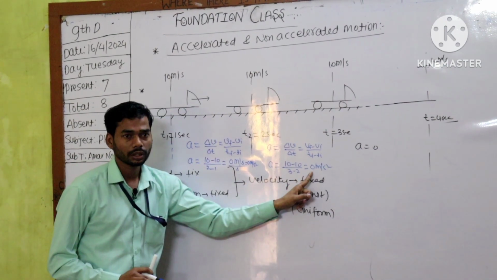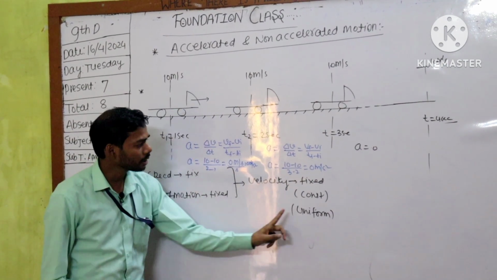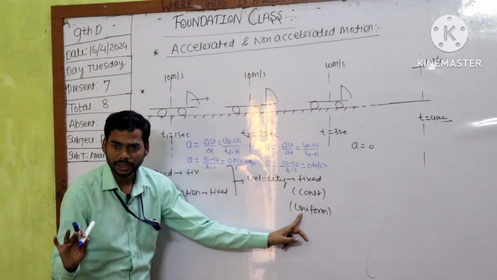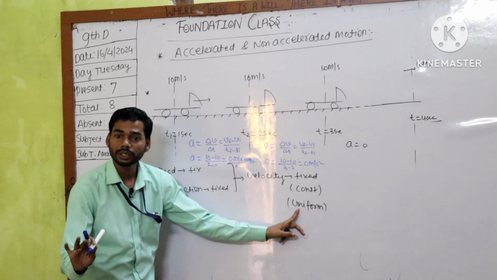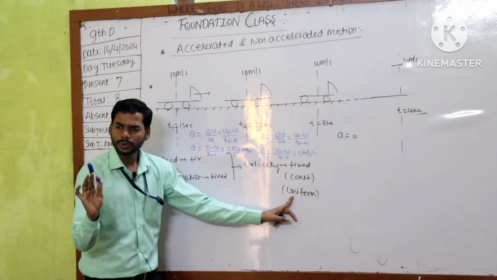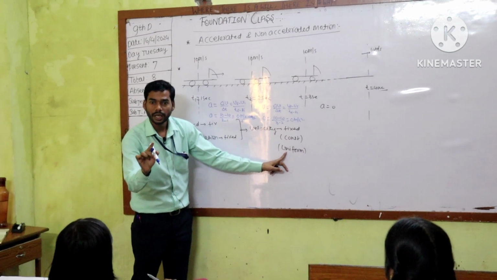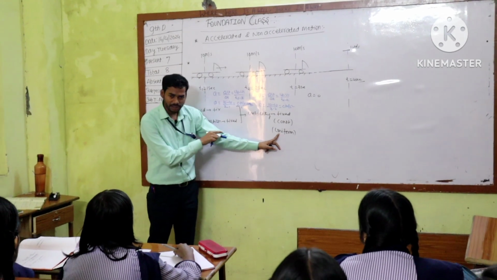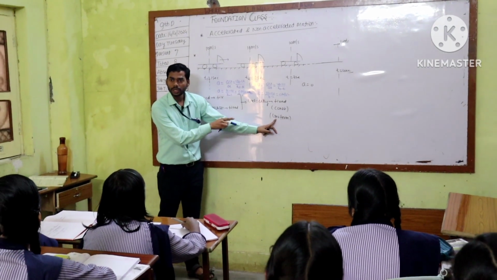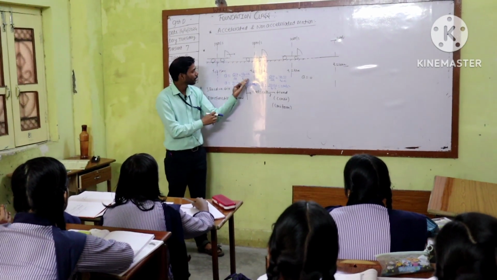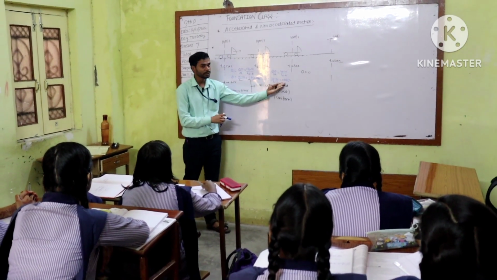What does it mean? As I already discussed, if the velocity of a body is not changing, then acceleration must be 0. Which quantity is responsible for bringing a change in the velocity of the body? Acceleration. Is there a change in velocity? No. So acceleration must be 0.